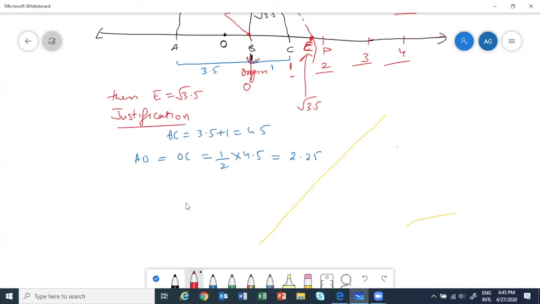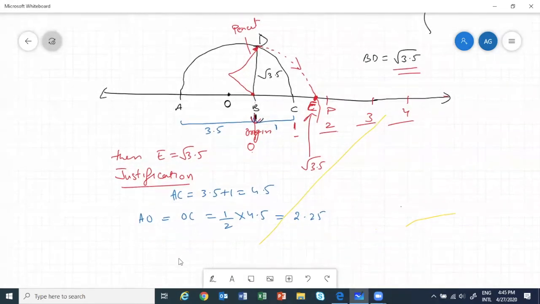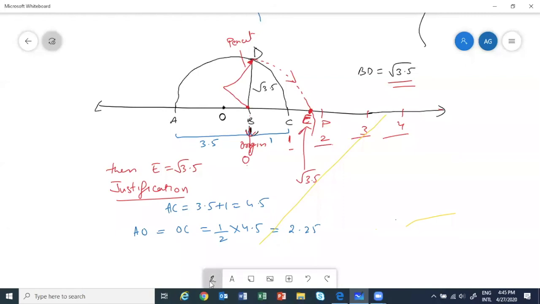So now think, OC is 2.25. Let's join OD. How much will be OD, students? OD is the radius of the semicircle, correct? So this should be equal to OC, isn't it? So OD is also the same as the radius, which is AO and OC.